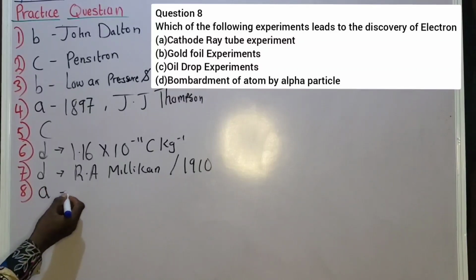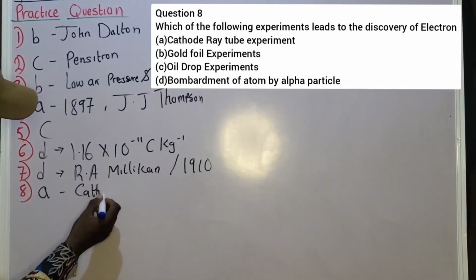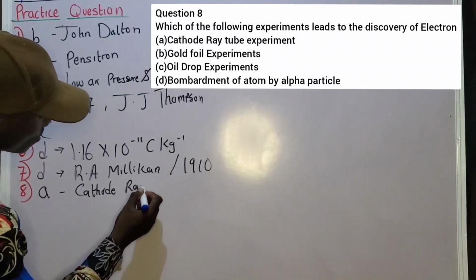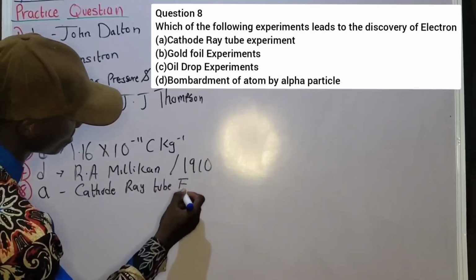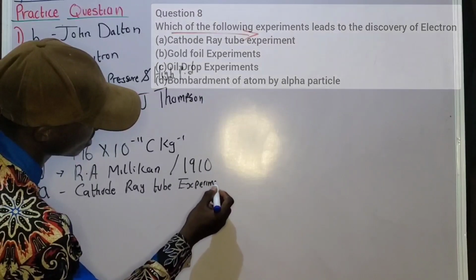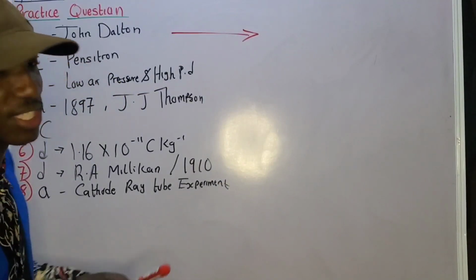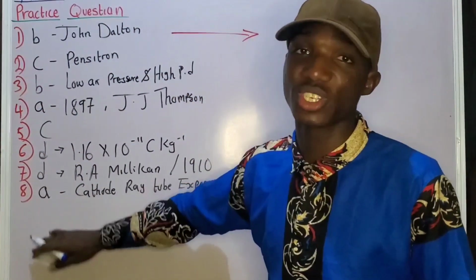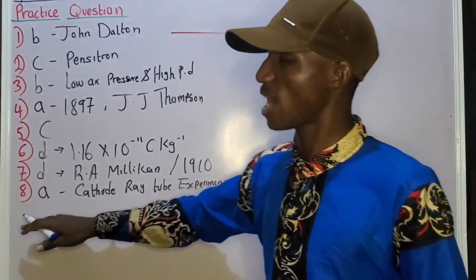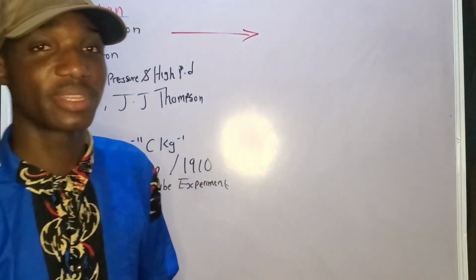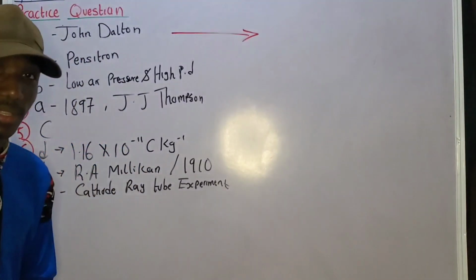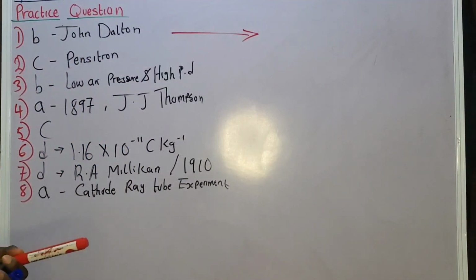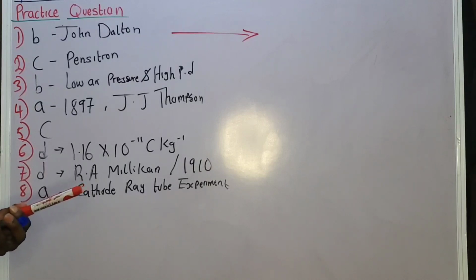Option A is correct. Cathode ray tube experiment. That is the experiment carried out by J.J. Thomson. You understand what I'm saying? All the options that you see as touching that question 8 are experiments that lead to the discovery of something. For example, the cathode ray tube experiment leads to the discovery of the electron. The gold foil experiment, that is for Rutherford. Rutherford is the one that performed the gold foil experiment.